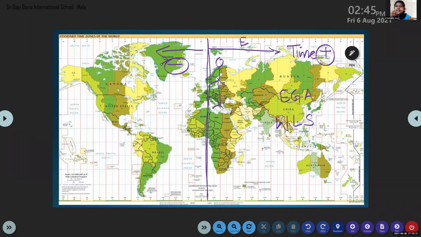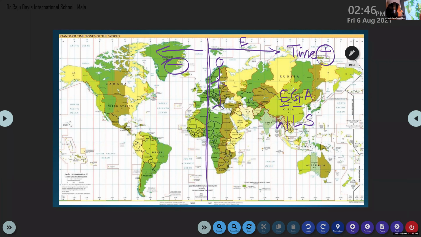Listen again. GMT, Greenwich Mean Time. If you are moving from Greenwich Mean Time to the eastward or the eastern side or to the eastern hemisphere, what will happen? Time will increase. If you are moving from GMT to the western side, westward, western hemisphere, time will decrease.